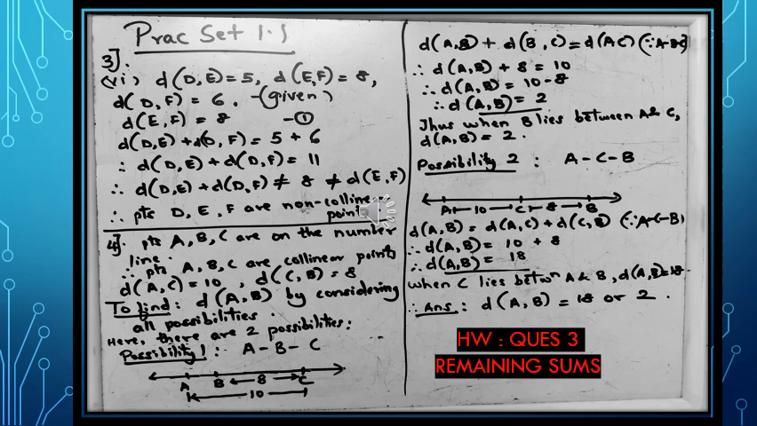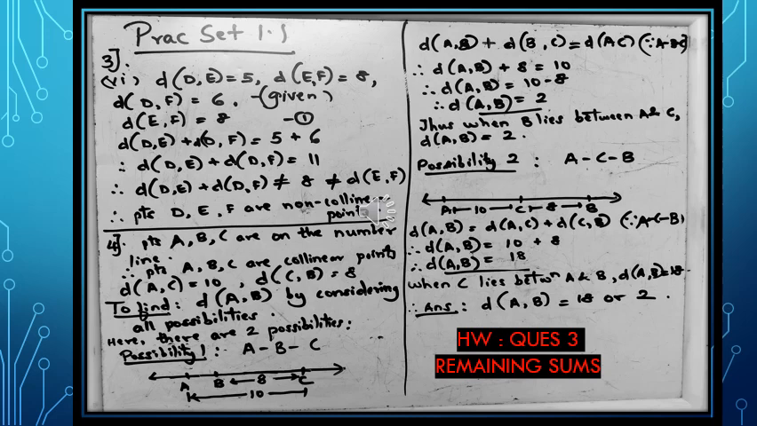From this, we can conclude points D, E and F are non-collinear as their distances are not equal. I hope this is quite clear. Try to solve the remaining sums from question number 3 for homework. Now moving to question number 4.